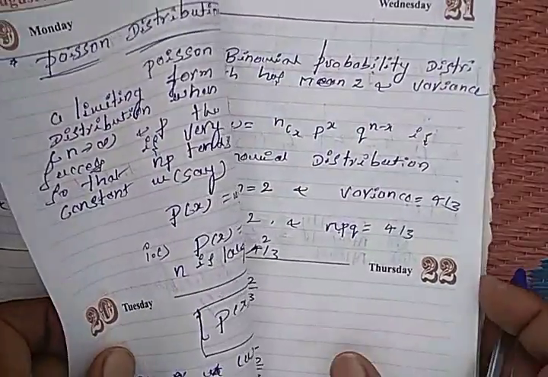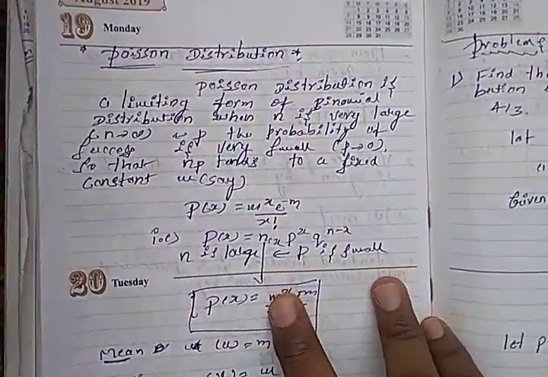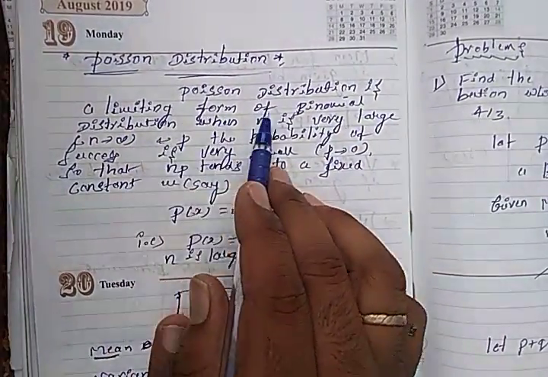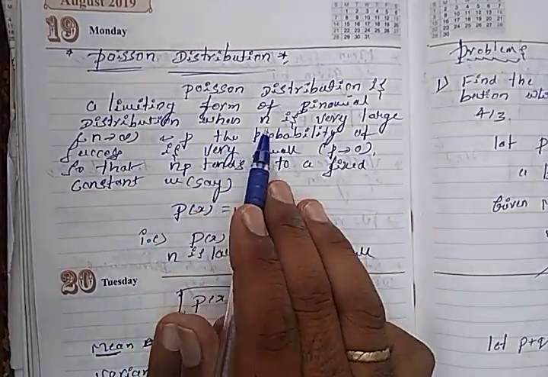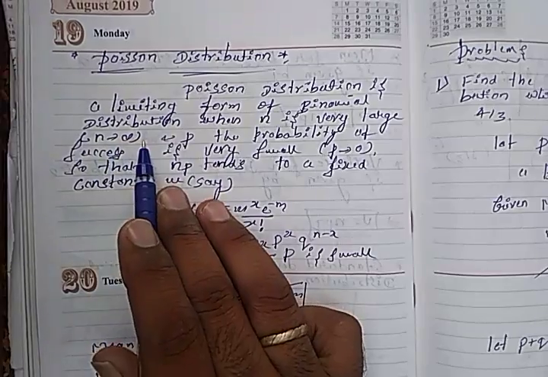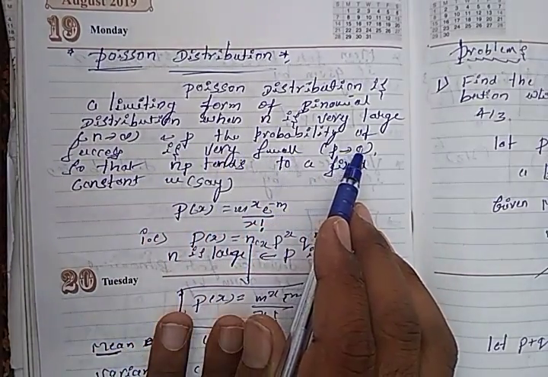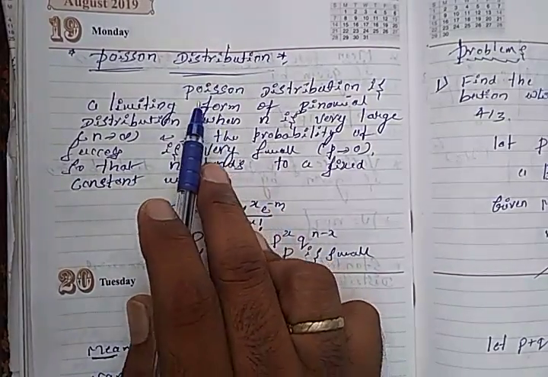Again we have to study another concept, that is Poisson distribution. What is Poisson distribution?